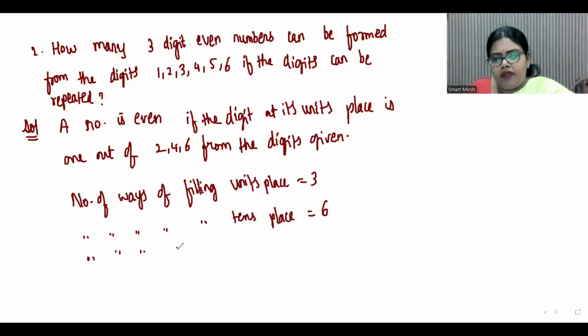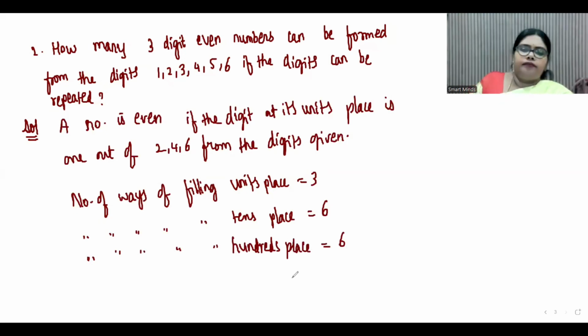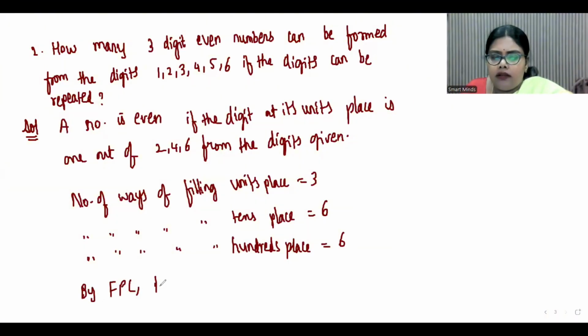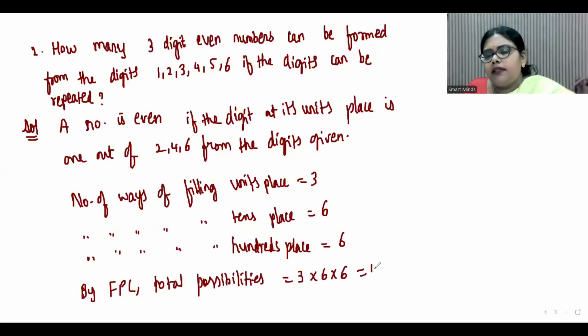And number of ways of filling hundreds place is also 6. So any one out of these 6 can be taken. So by fundamental principle of counting, what are the total possibilities? Total possibilities is 3 into 6 into 6. That is 108.